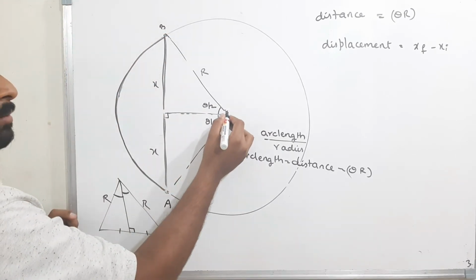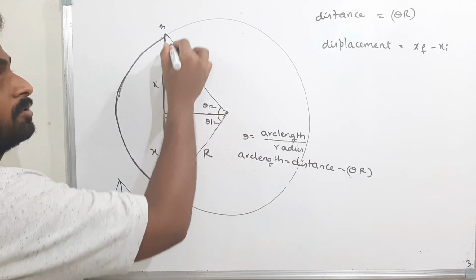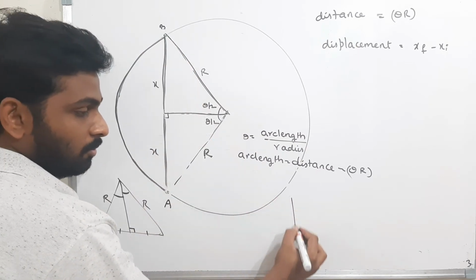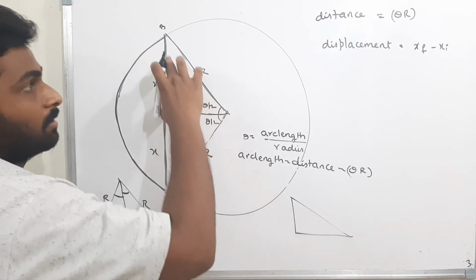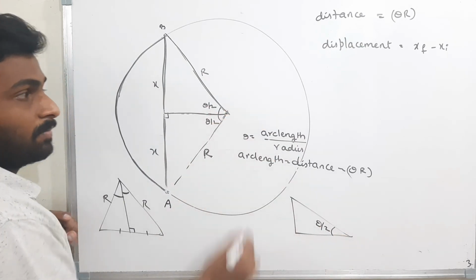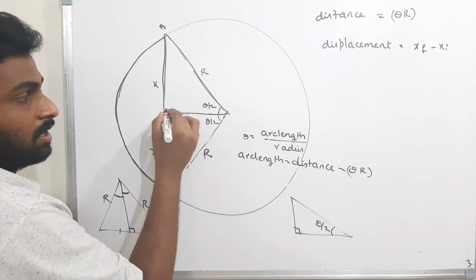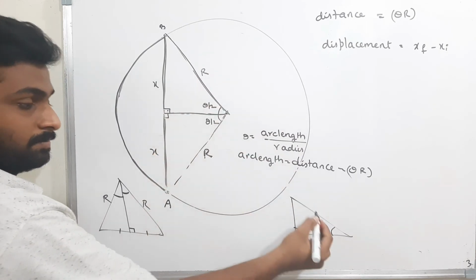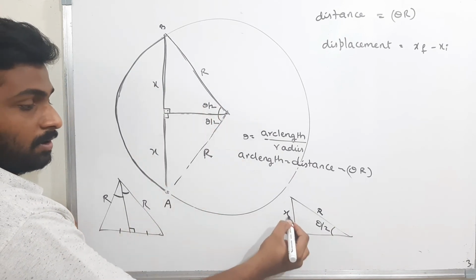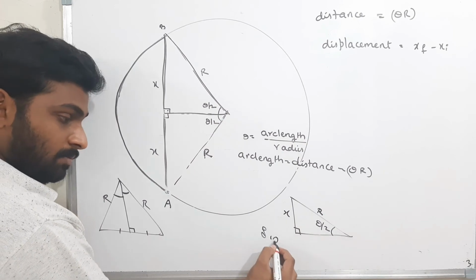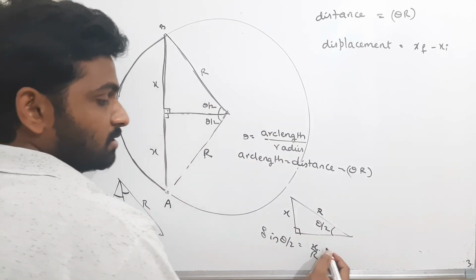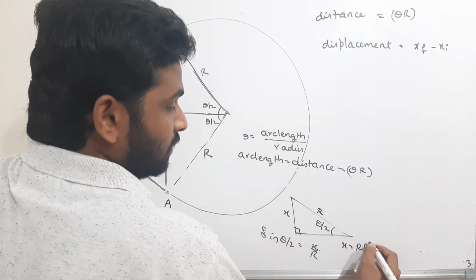Now I am using the Pythagoras theorem, or the trigonometry functions. I can use anything. I am using this right angle triangle. Now what is given? The angle is theta by 2. This is 90. Opposite to the 90 is the hypotenuse, that is r. And opposite to the angle is x, that is the perpendicular. Now which function can we use? Sin theta by 2 is equal to perpendicular by hypotenuse, that is x by r. Now what is x? We got x as r sin theta by 2.